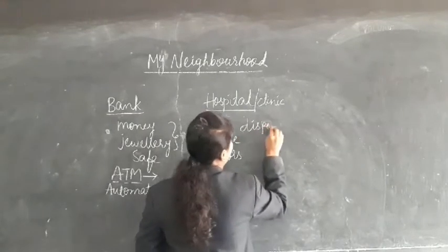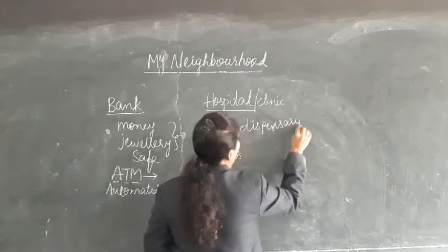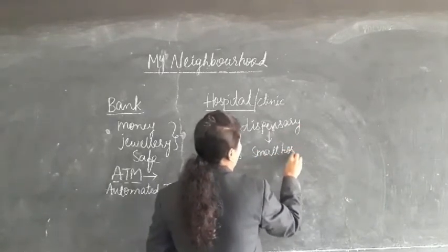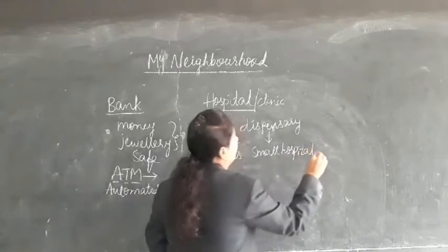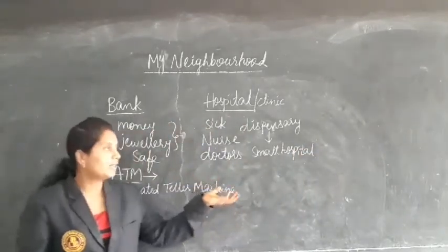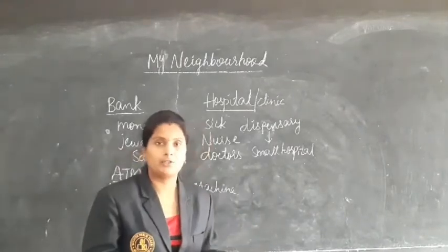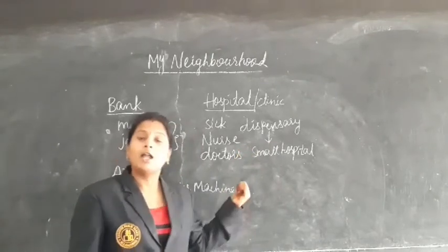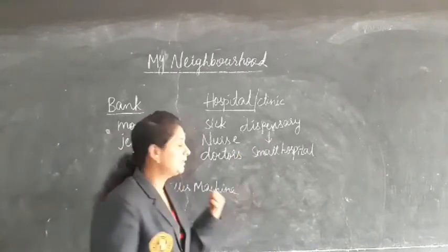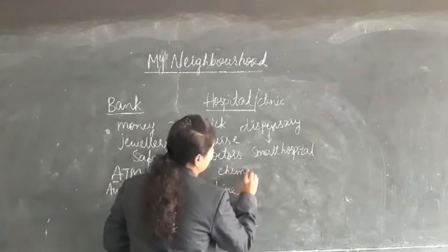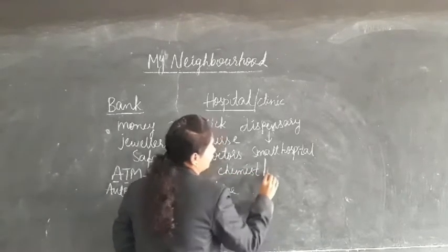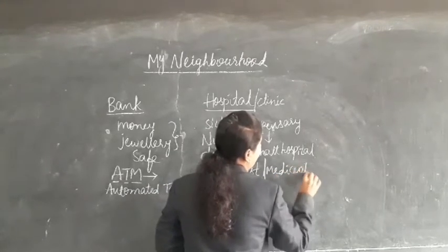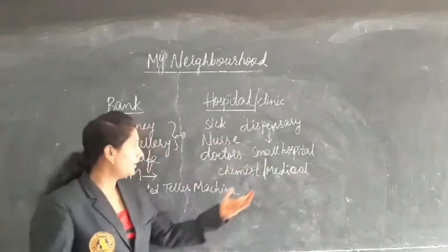A dispensary is nothing but a small hospital. We can see the chemist, which is nothing but the medical shop, where we can get medicines.